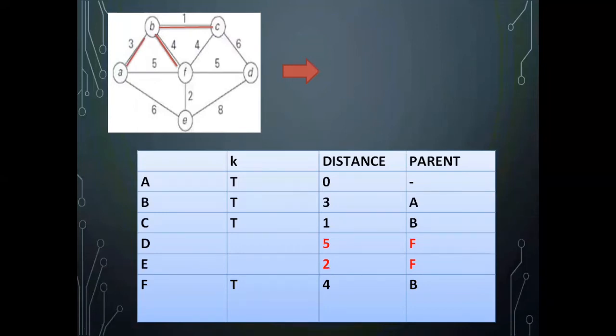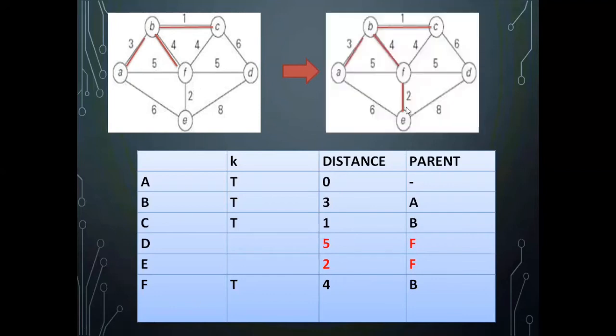Now, which one should I select? The one which has the smallest weight. Which has the smallest weight? The smallest weight is on FE. So that you will be adding. FE is the edge you have to add.